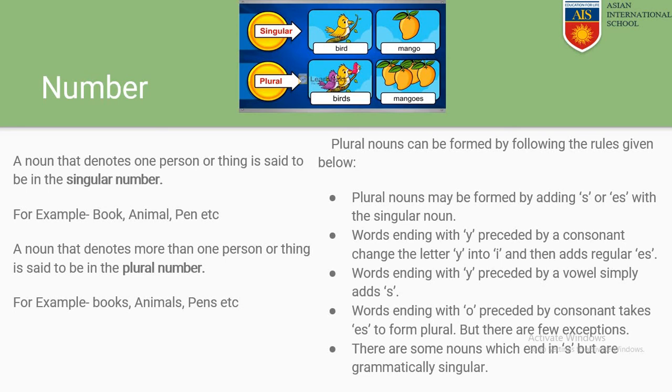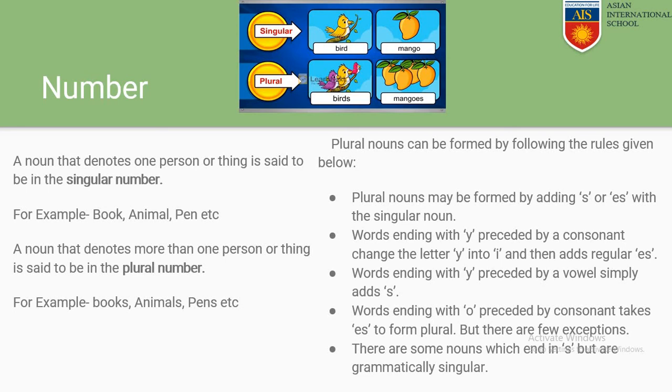Now, when you are asked to change from a singular number to a plural number, you have to follow a few rules. Those rules are written over here. First rule: plural nouns may be formed by adding s or es with the singular noun. So, this is the general rule that we all know.